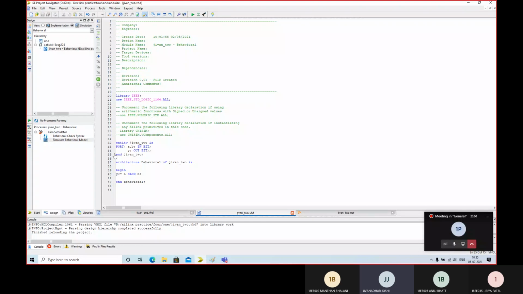When I generate the new project for you, it will demonstrate that these lines of code are generally generated by the compiler or the IDE itself. Okay, now it's time to compile. So implement the top module, wait for the result.